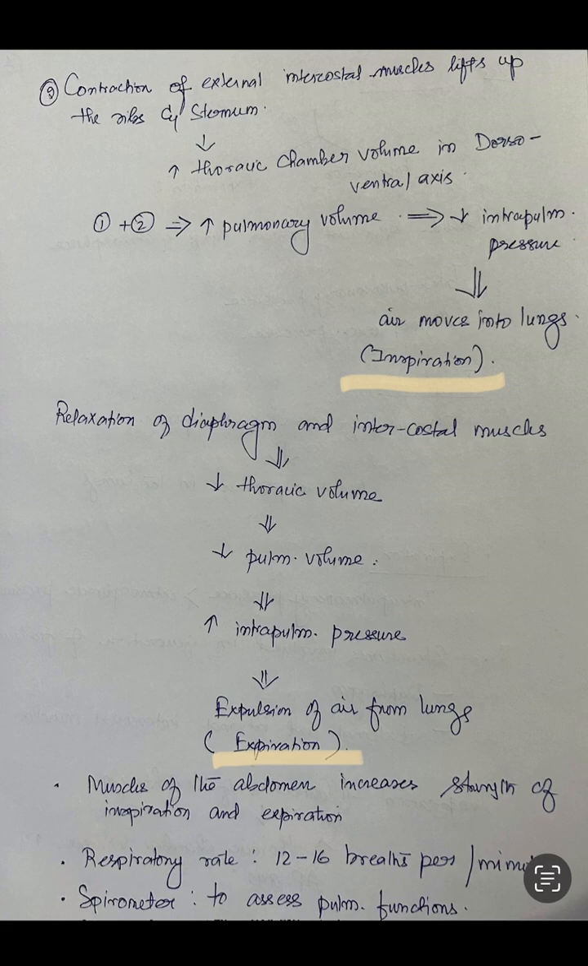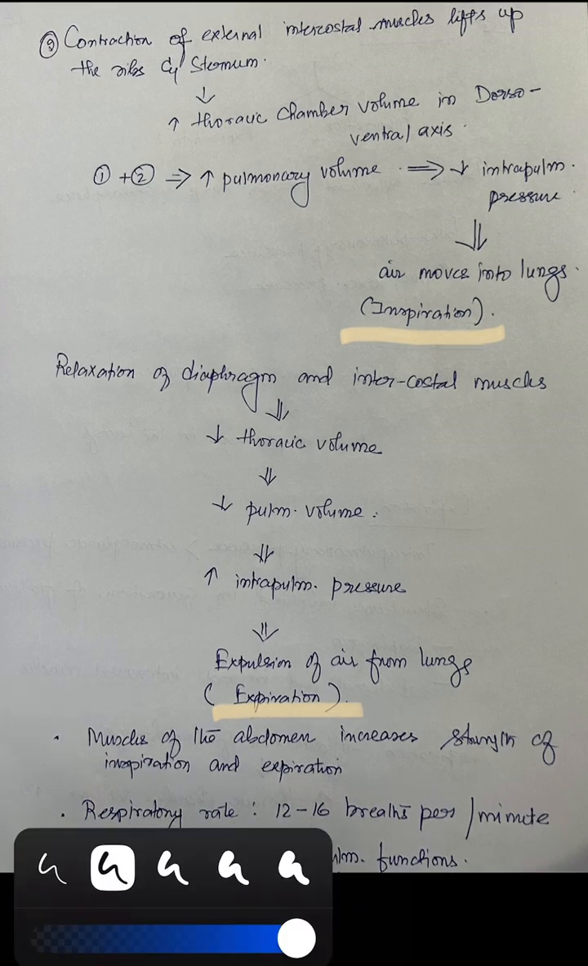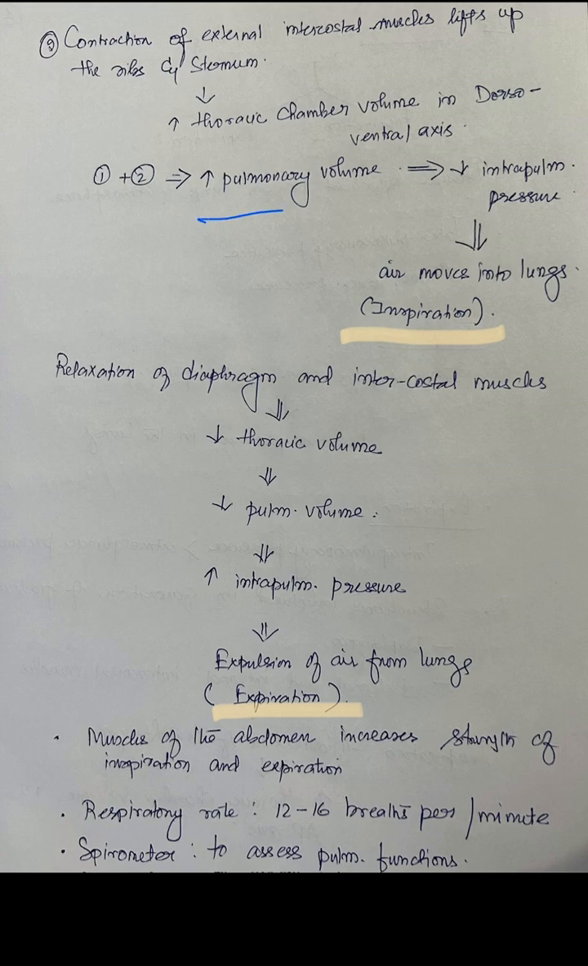So when there is contraction of the diaphragm and contraction of the external intercostal muscles, the intrapulmonary volume increases. So when the space or the volume increases, what happens to the pressure? The pressure decreases.